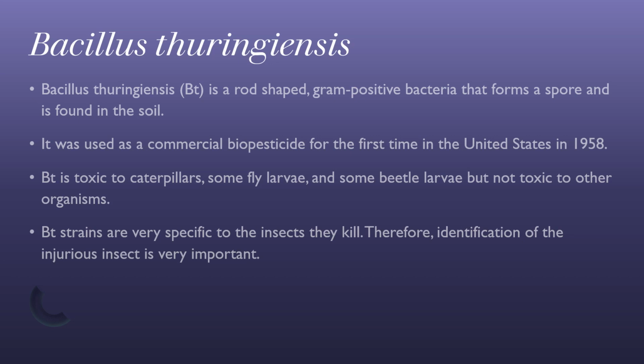Bacillus thuringiensis. Bacillus thuringiensis is a rod-shaped gram-positive bacterium which is found in the soil. It was used as a commercial biopesticide for the first time in the United States in 1958. It contains the Bt toxin, toxic to caterpillars, some flea larvae and some beetle larvae, but not toxic to other organisms. It contains the Bt gene. Bt strains are very specific to the insects they kill. Therefore, identification of the injurious insect is very important.